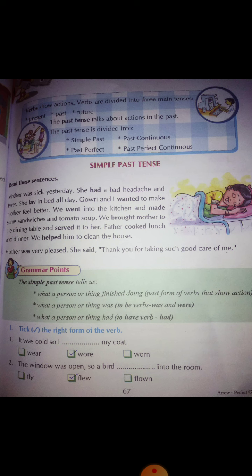Okay, that's in past. Now, there is an exercise given on page number 67. Tick the right form of the verb. Okay, so now we'll do this exercise. I want you all to take a pencil in your hand and start doing this exercise with me. So number 1, it was cold, so I dash my coat. There are 3 options given here. You have to choose the right one. It was cold, so I wore my coat. So tick on wore.